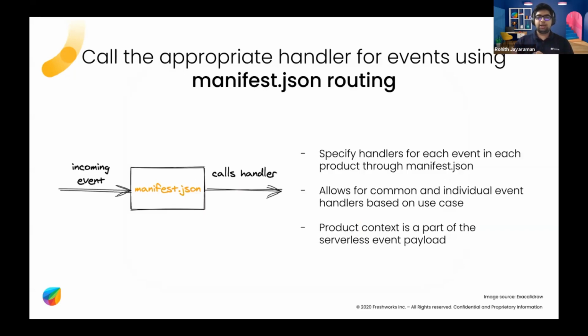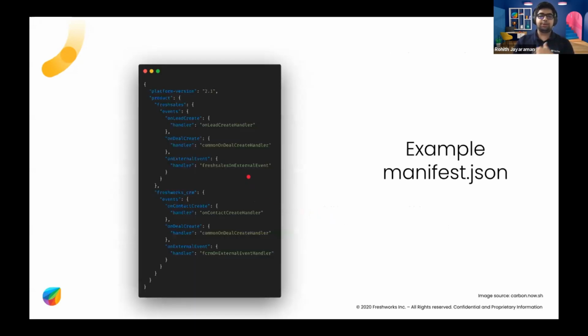And the last feature, not the least though, is manifest.json routing. So basically how this works is, normally before this, you used to include whatever events you were wanting to subscribe to and the handlers that were needed in the server.js. But now, given that you have a more global use case in your product, your app is going to run across multiple products, that routing will be done through the manifest.json. So let me just show you an example so that you guys understand it better.